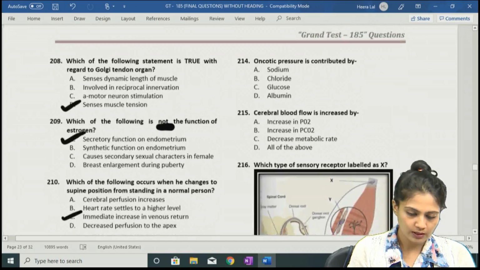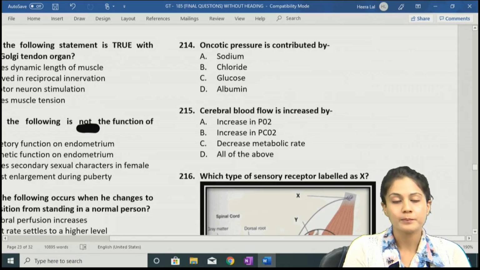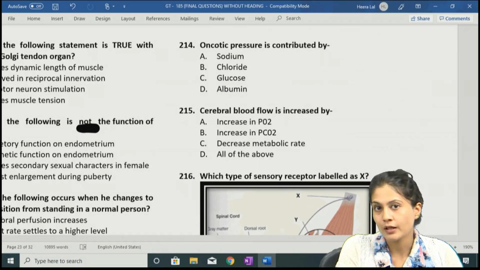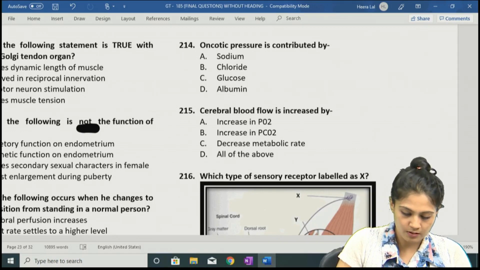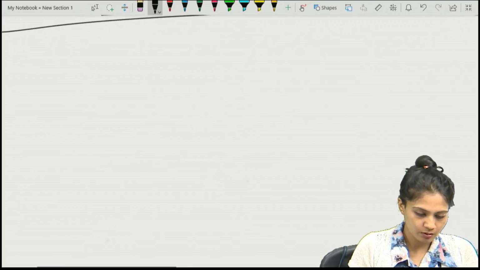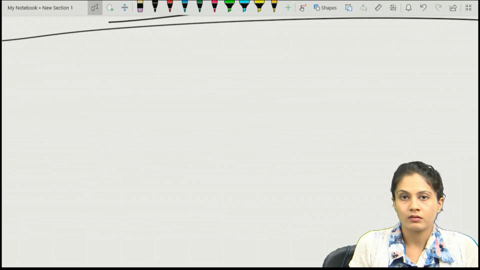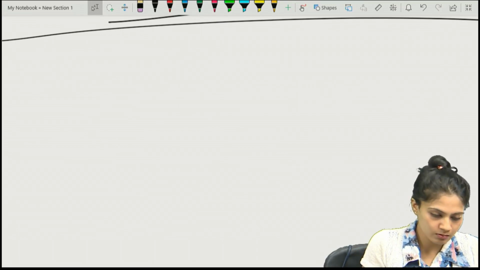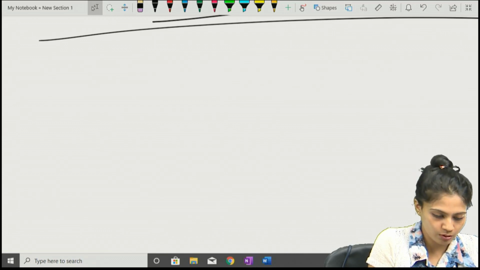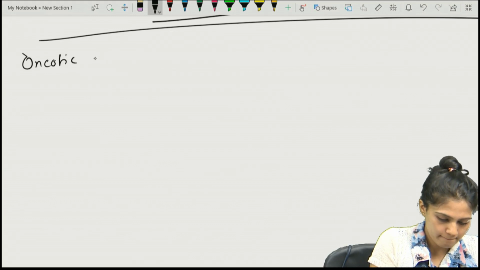Let's move on to the next question. Oncotic pressure is contributed by. All the pressures are part of the Starling forces. So, what is oncotic pressure? The inward force which is created by the plasma proteins. So write down about the oncotic pressure. What other things about the oncotic pressure can we discuss?